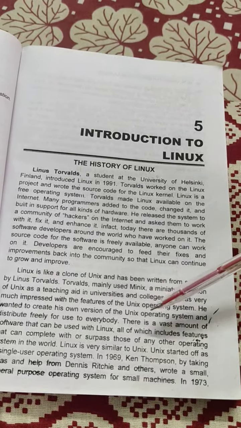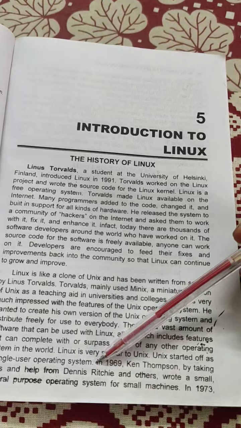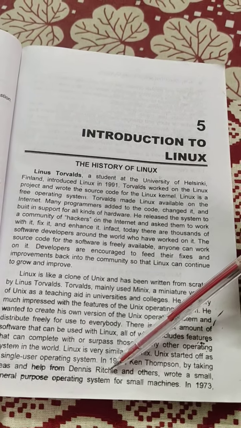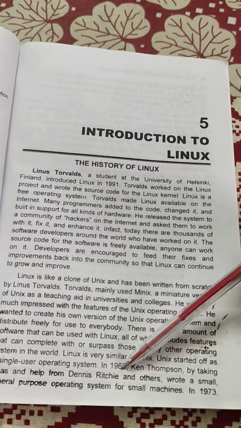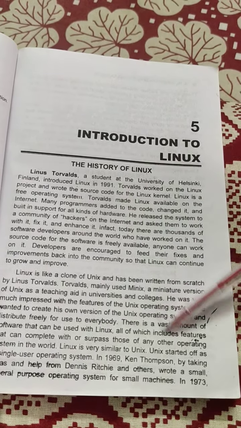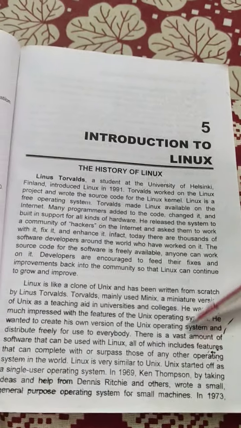Dennis Ritchie developed the C language, with the help of Ken Thompson and his team. This is a very easy chapter which you will read and easily understand.